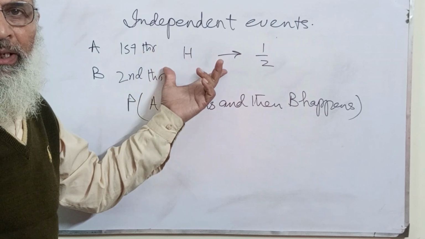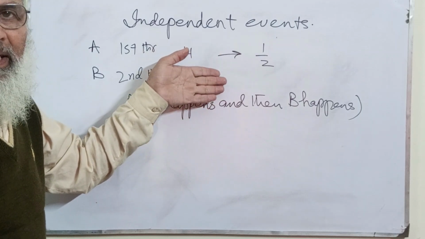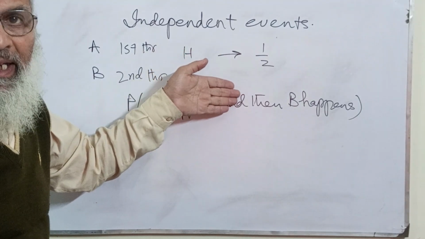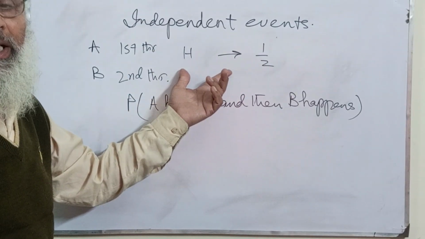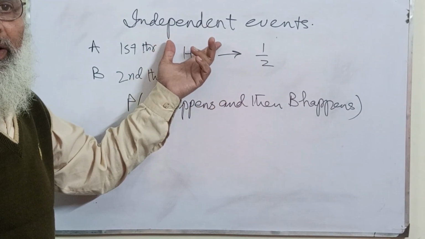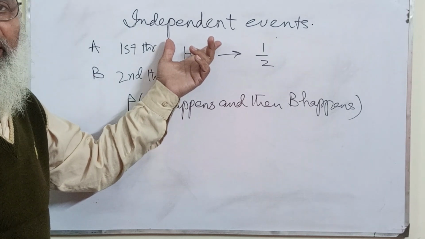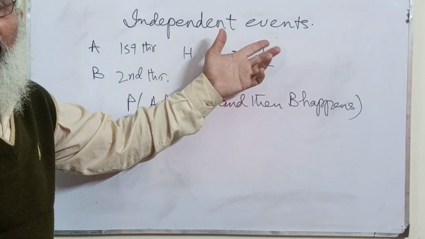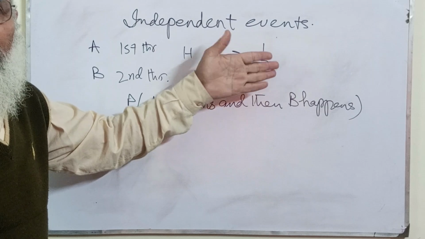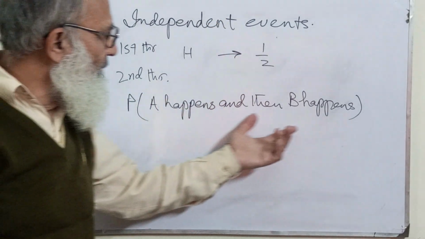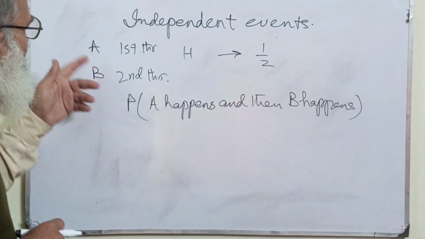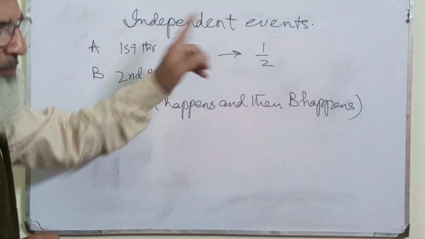The head has an equal chance of coming again, and similarly the tail also has an equal chance of showing its face. So these two events will be called independent events.